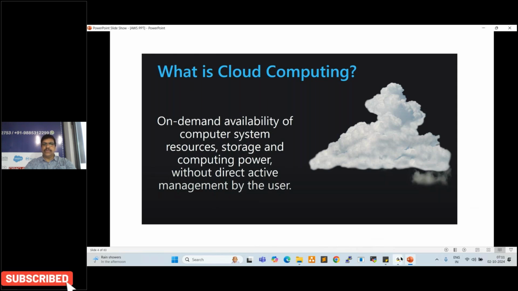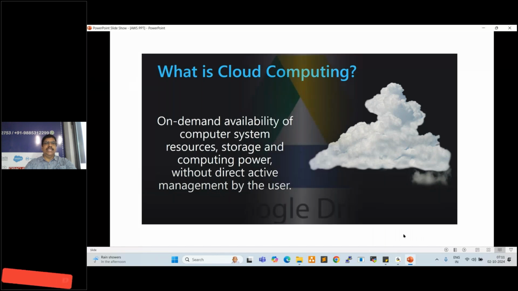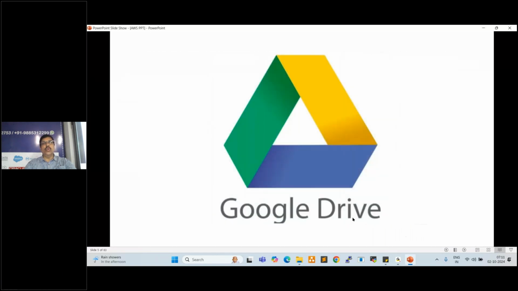Now let us go and discuss. So see here, this is Google Drive. Google Drive is available in Gmail, right? So when you want to upload any data or download any data, directly go to Google Drive, and we can upload the data and download the data, right?